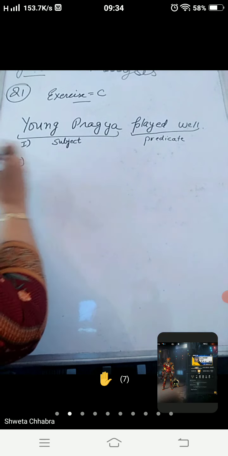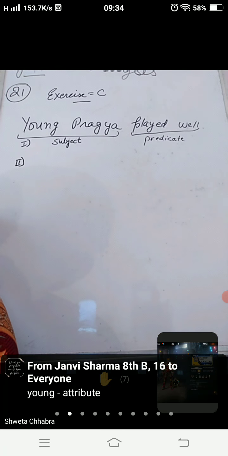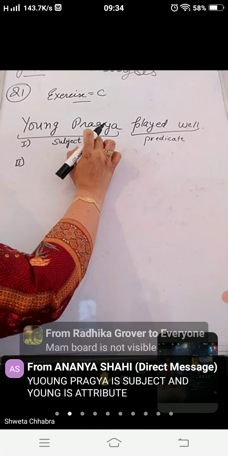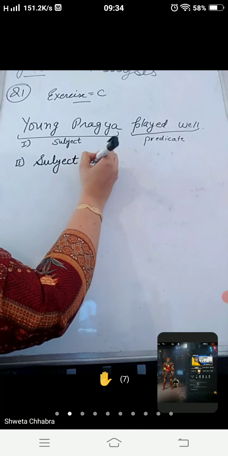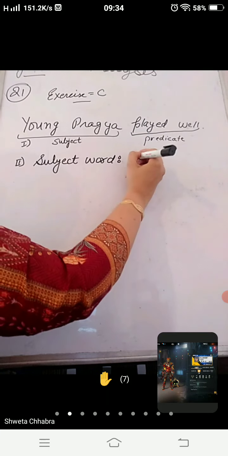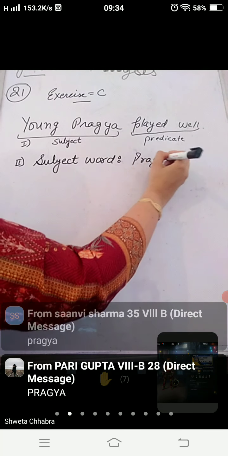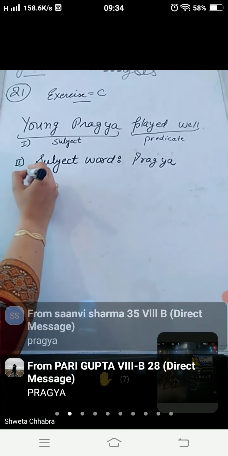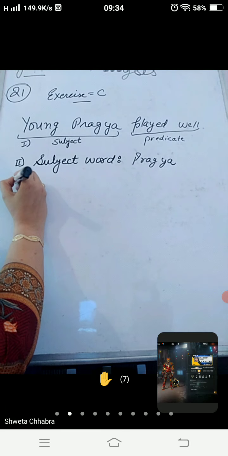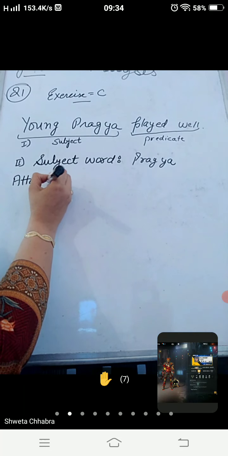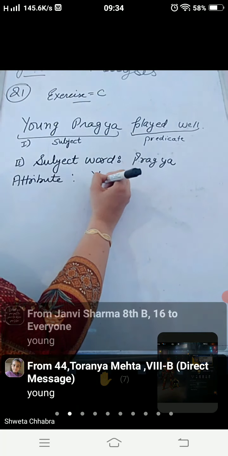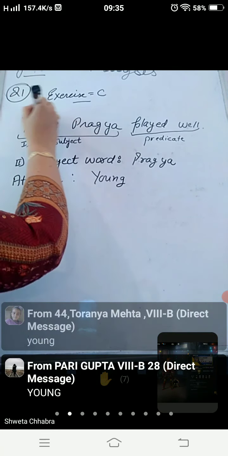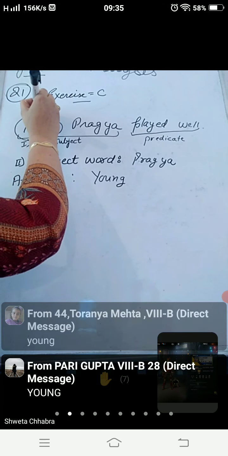Now, second, how will you find out? What is being described here? So, what will be the subject word? Subject word will be Pragya. Yes. And what will be its attribute? To describe Pragya, what word is used? It is young. So, young is the attribute.